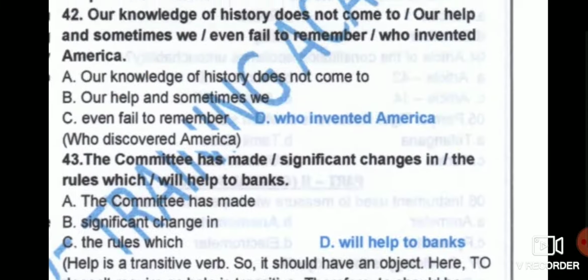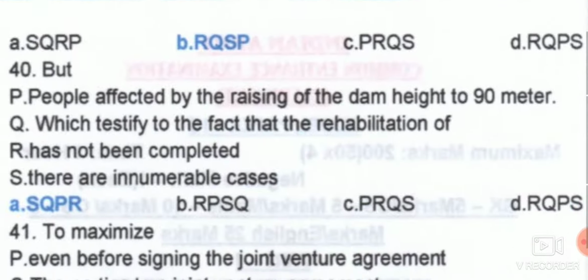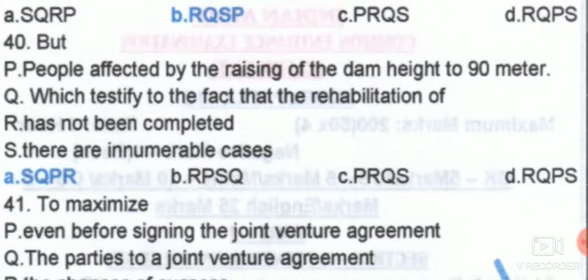So this is the making of the structure of the sentences. Whatever sentence you are given in the examination, please follow the sentence. It will be at an easy to moderate level only, and you can crack them. Next we have: but there are innumerable cases which testify to the fact that the rehabilitation of people affected by the raising of the dam height to 90 meters has not been completed. So this is the making of the sentence which has to be in the form of SQPR.